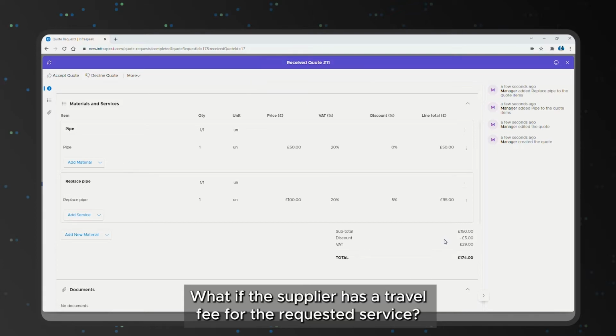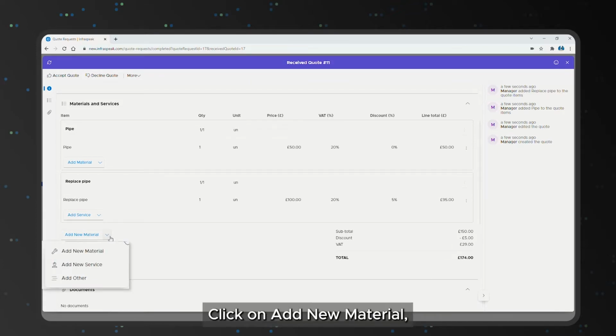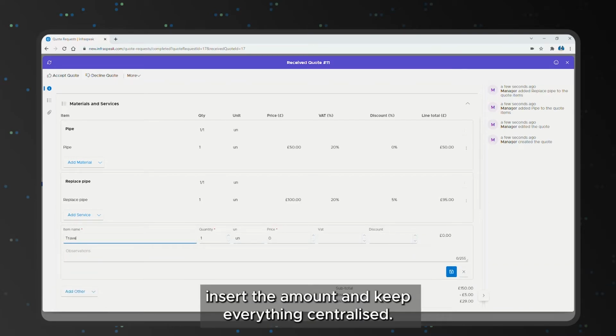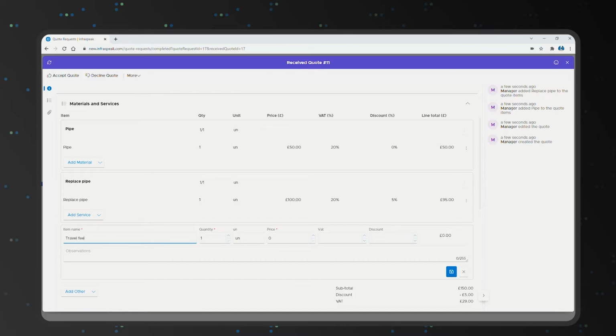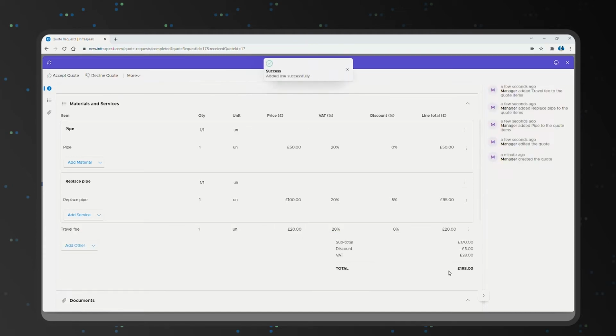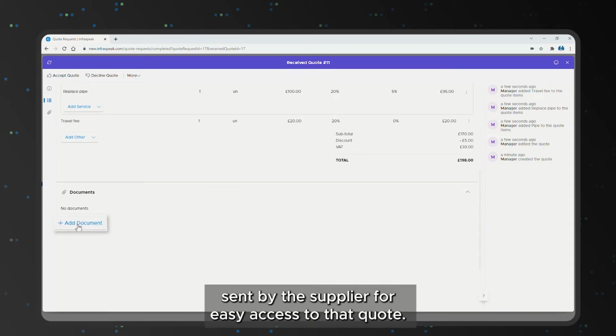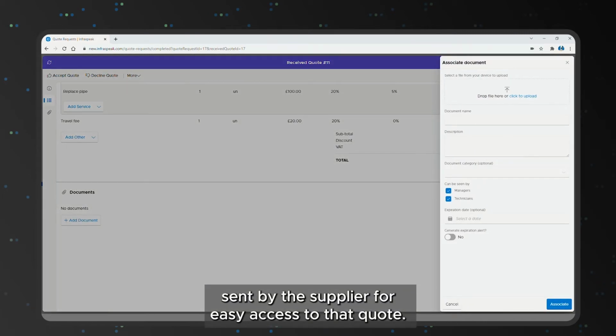And what if the supplier has a travel fee for the requested service? It's easy. You just click on Add New Material, select Add Other, insert the amount, and keep everything centralized. You can even attach the PDF sent by the supplier for easy access to that quote.